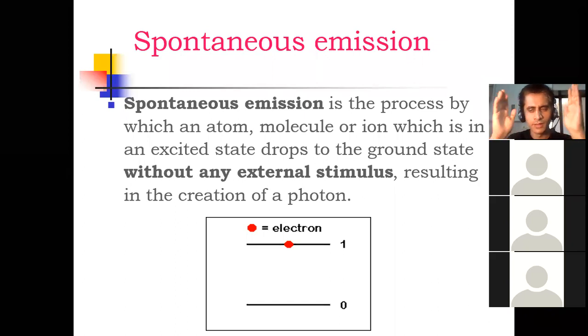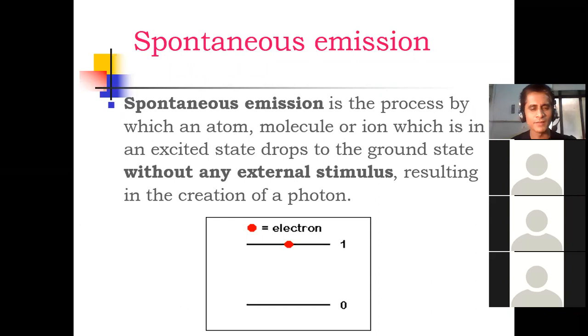Yes, sir. Okay. Now, in case of spontaneous emission, transition takes place from higher to lower state, and during this transition there may be emission of energy in the form of heat or light. Spontaneous emission is the process by which an atom, molecule or ion, which is already in excited state or upper state, drops to the ground state without any external stimulus.